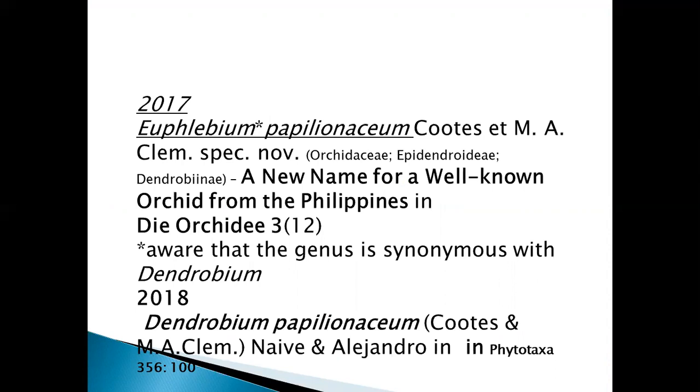2017, Euplaidium papillianisium put forward a new name for a well-known orchid from the Philippines, Diorchidea, unaware that the genus is synonymous with Dendrobium. Dendrobium papillianisium.